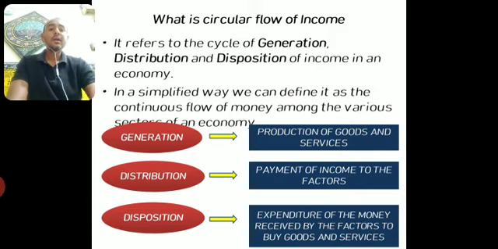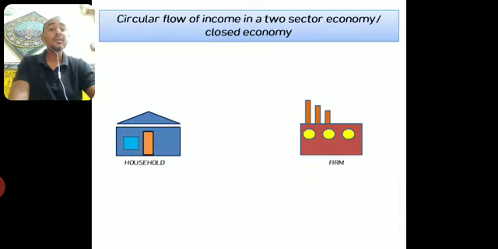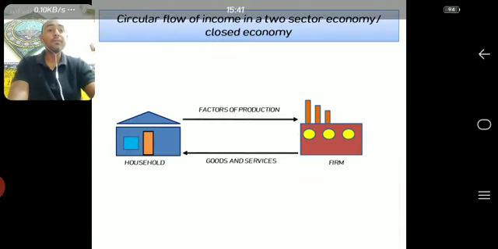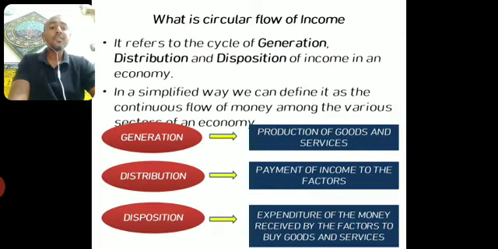Okay, disposition means these factors of production, after receiving their income, they spend it. That is expenditure of the money received by the factors to buy goods and services. That means whatever goods and services they need, they require, they buy it from the market by spending their income. I hope it is clear to all of you. Right, let us now proceed.